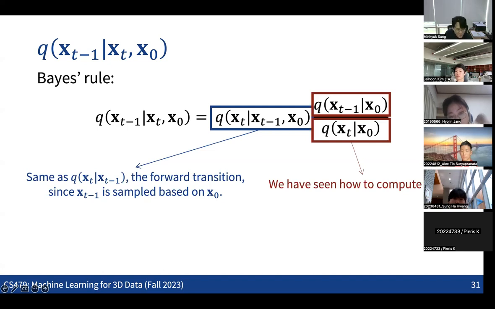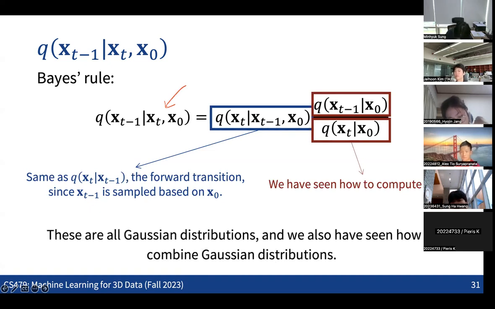Then what we can see is that this is a combination of three Gaussian distributions, right? By combining the three Gaussians, this blue one is Gaussian, and the other two are also Gaussian. So based on the combination of these Gaussian distributions, we can define this specific form as another Gaussian distribution.